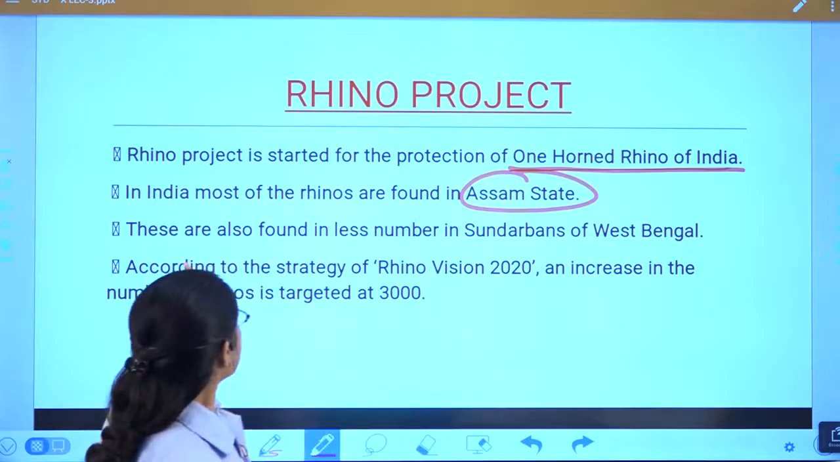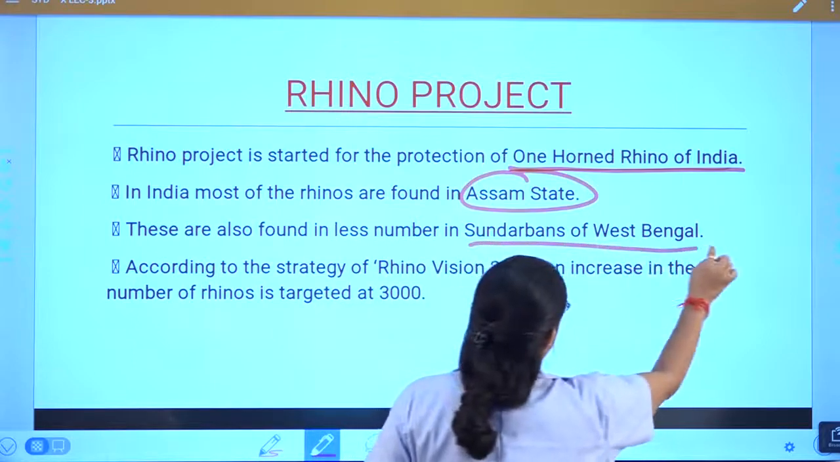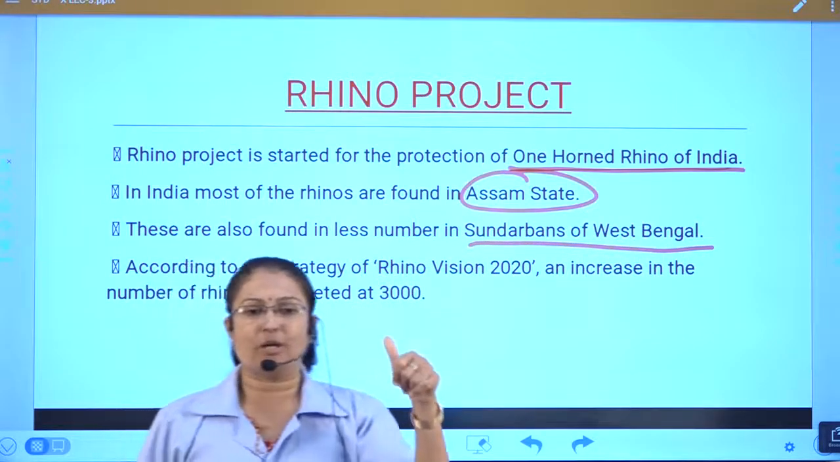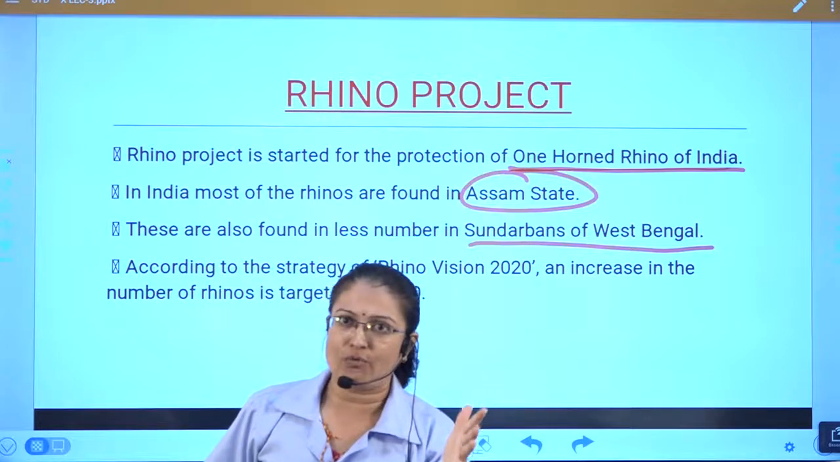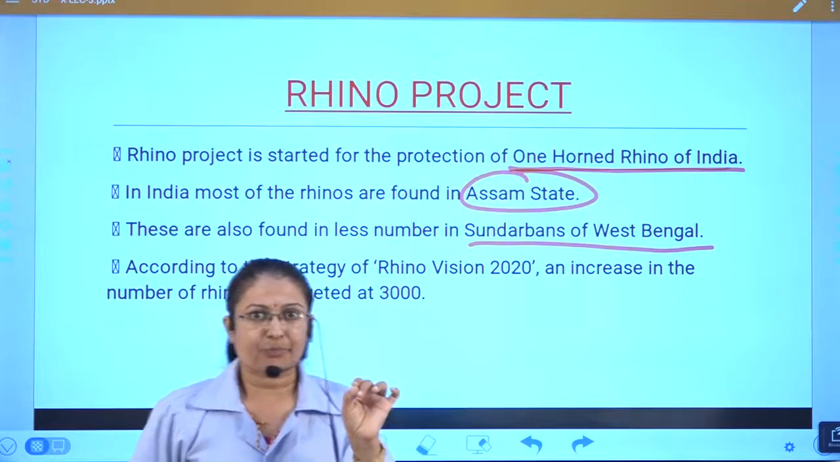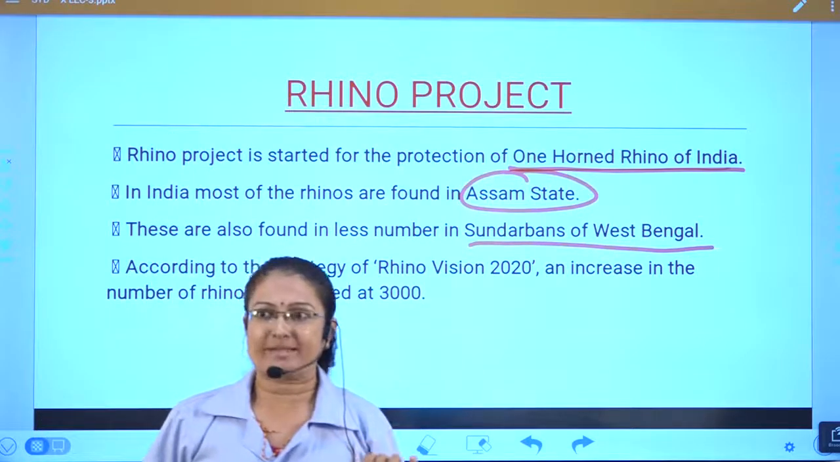So these are also found in less number in Sundarban of West Bengal. So in Assam, most of the rhino are found in the forest of Assam, and a fewer number, less in proportion, are found in the Sundarban of West Bengal.